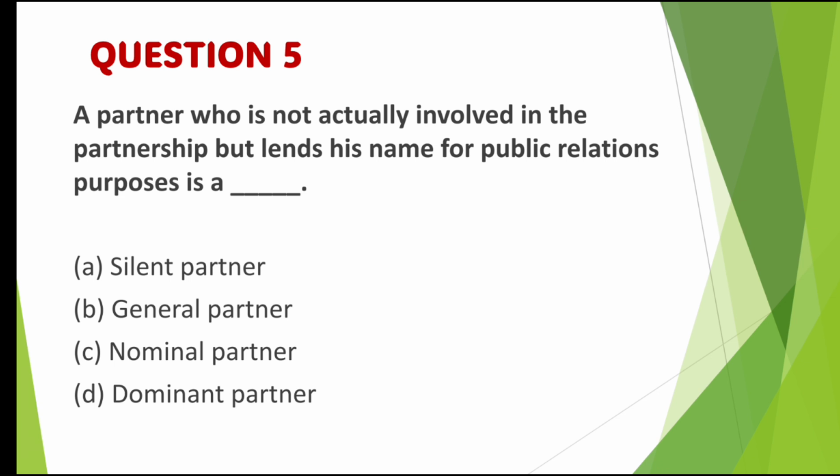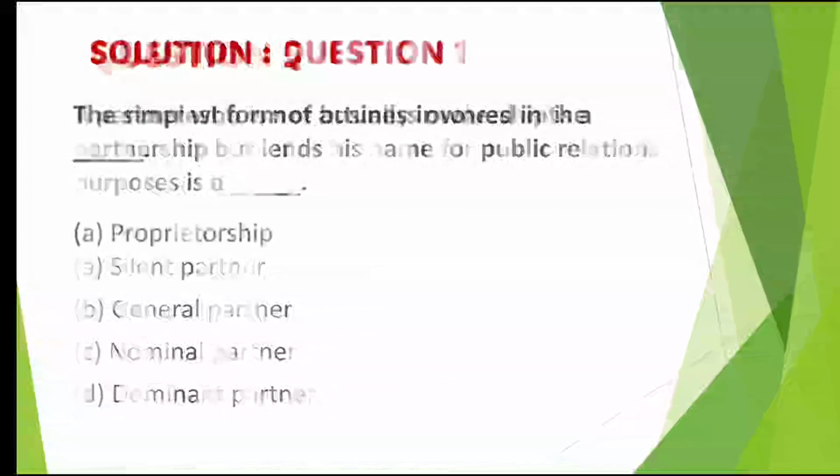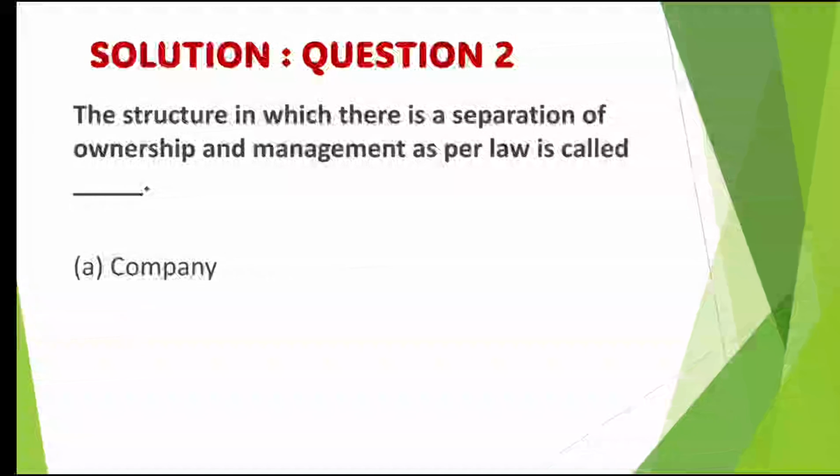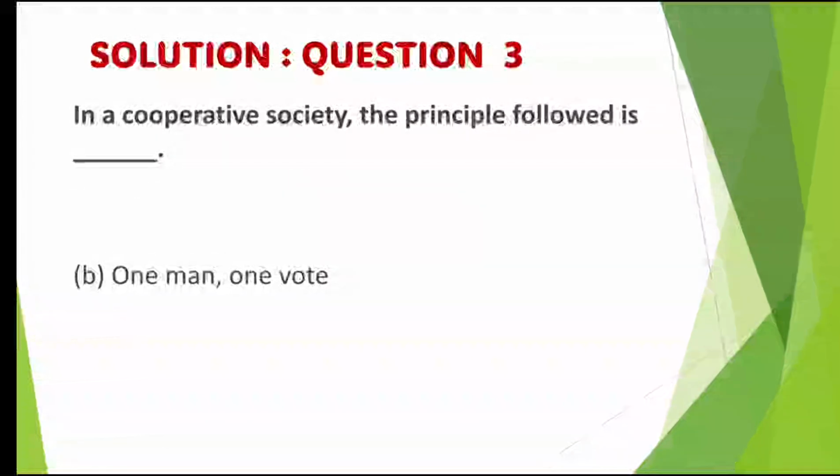So now you are done with your 5 MCQs. You have written the answers. It's time to check the answers. The simplest form of business ownership is a dash, that is proprietorship. Question 2. The structure in which there is a separation of ownership and management as per law is called company. Question 3. In a cooperative society, the principle followed is one man, one vote.